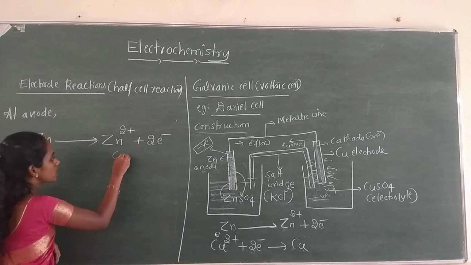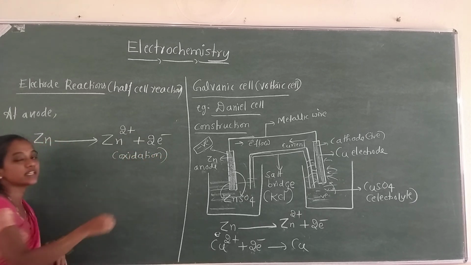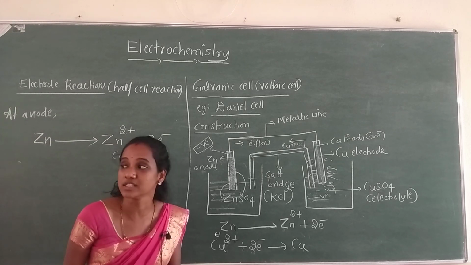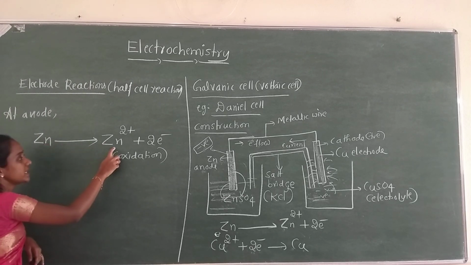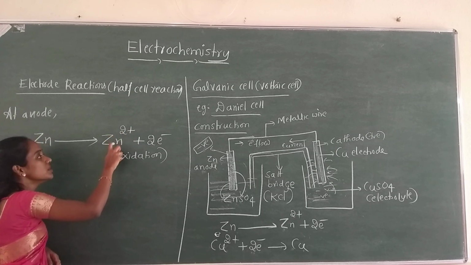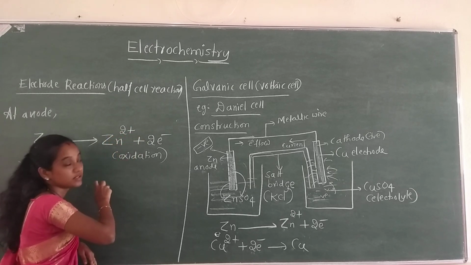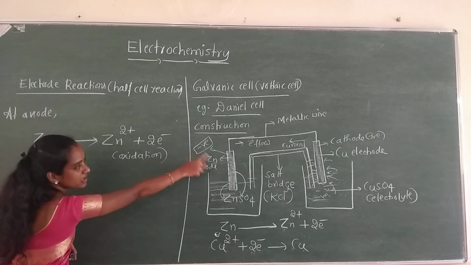Clear? Oxidation is a process where loss of electrons takes place. So zinc loses its electrons to form the Zn2+ ion. This process takes place at the anode, the negative electrode.